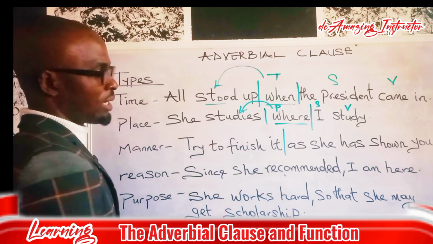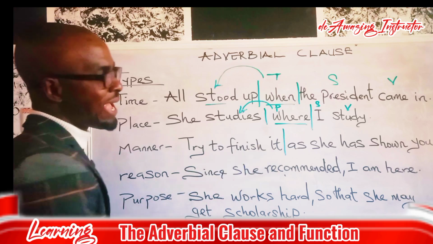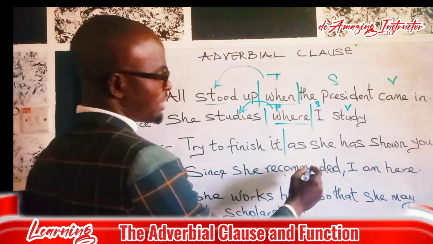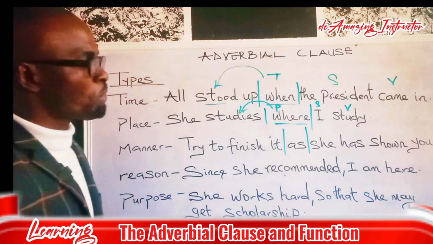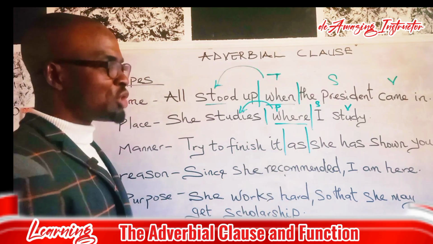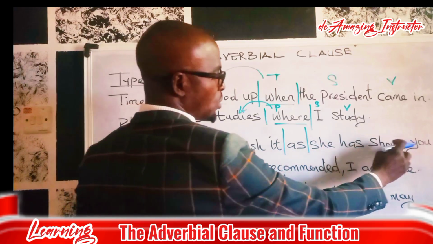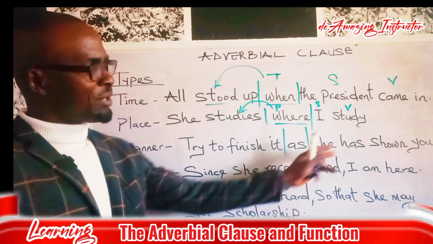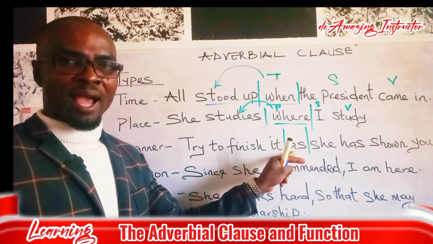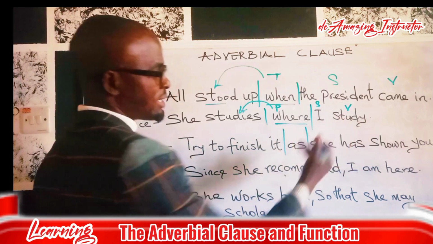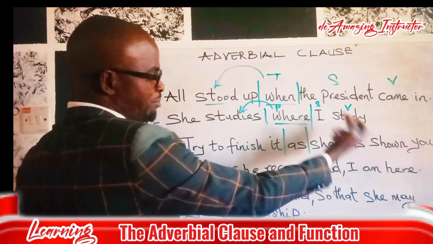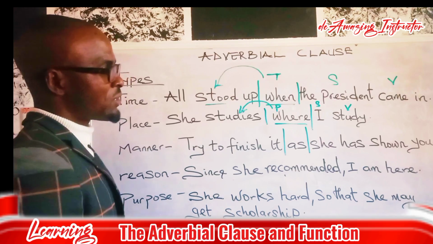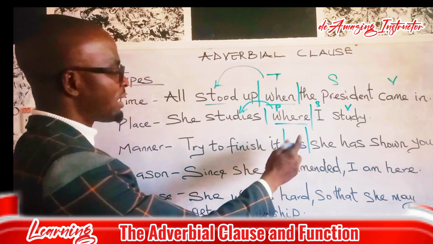As she has shown you. Now, take note of as. As here introduces she has shown you. This is another complete clause, but introduced with what? With as. So it becomes a subordinate clause. It becomes a dependent clause, just like the other illustrations I gave above. So as is our manner.